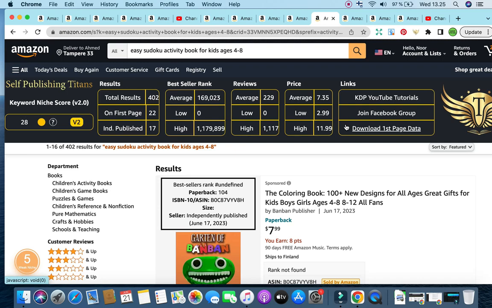So easy Sudoku activity book for kids ages 4 to 8. You need to create a Sudoku activity book for children that are aged between 4 to 8 years old, and it is easy. So it is for beginners. Make it as easy, as minimalistic, and large as well. Make sure you have a large print because ages 4 to 8, they want a book that is large for them to scroll through, for them to fill in the activities as well. You can access easy Sudoku interiors on Creative Fabrica or Etsy as well, and then you'll be able to upload them as a PDF to your favorite editing software, and then you'll be able to add in, take out elements here and there, and also make it unique and then re-upload to Amazon KDP.